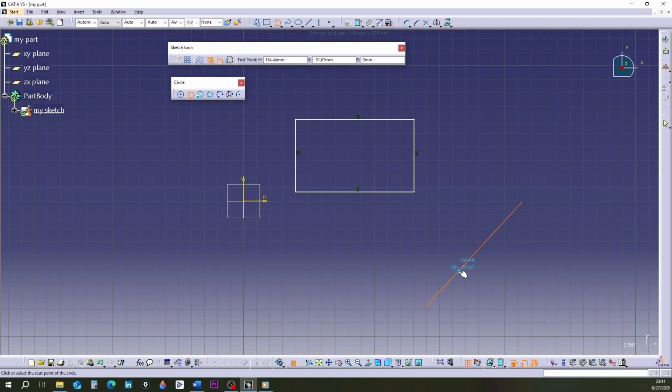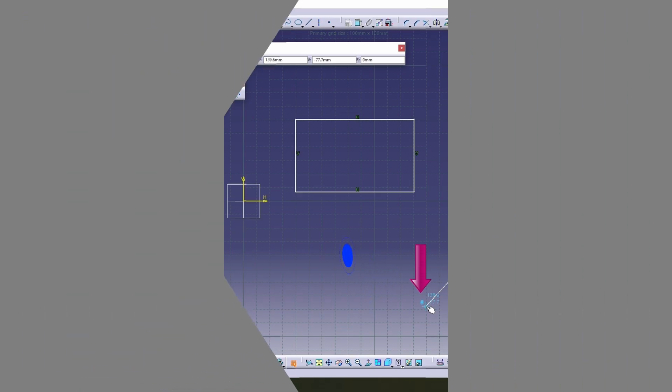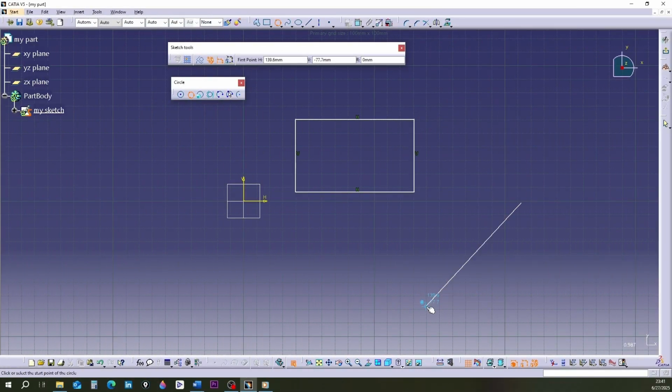Now, I'll slowly move the mouse towards the end of the line. As soon as the hand reaches the end point, the shape changes. You'll see 2 concentric circles with a solid center circle. This indicates that if you click here, you have definitely selected the endpoint of the line. After clicking, you'll see the plus symbol, which is the default symbol for a point in the software.